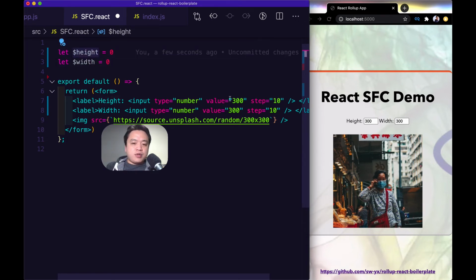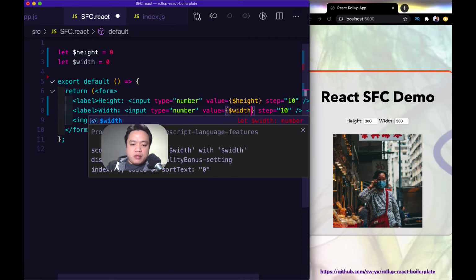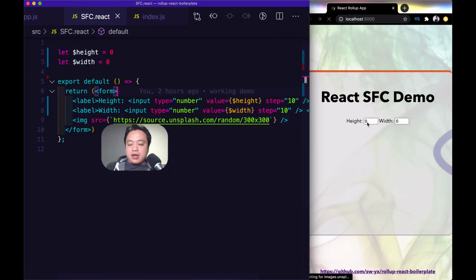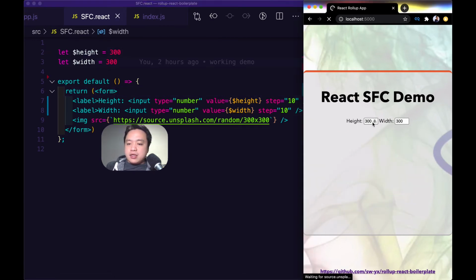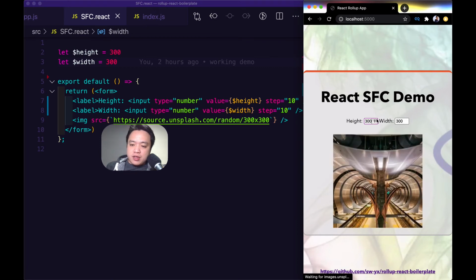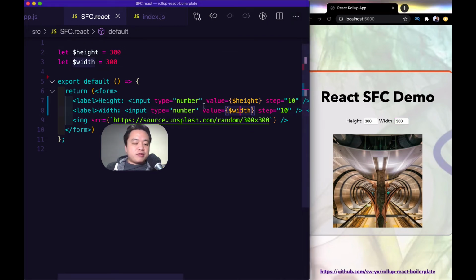So I can put that inside of the value, just like I would a regular React state variable. And this would be width. If I save that, that should show up here as well. I should set these defaults to 300. But if I try to change it over here, nothing happens. And that's because these inputs are now controlled components. So in a normal React paradigm, I'll have to set up an onChange handler for each of the inputs that I have. This can get kind of tedious.